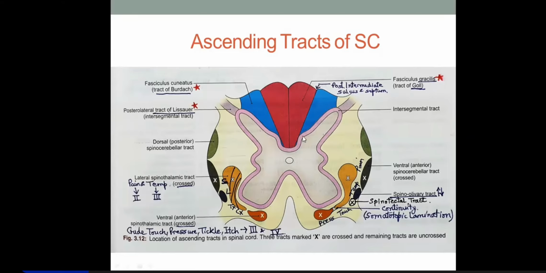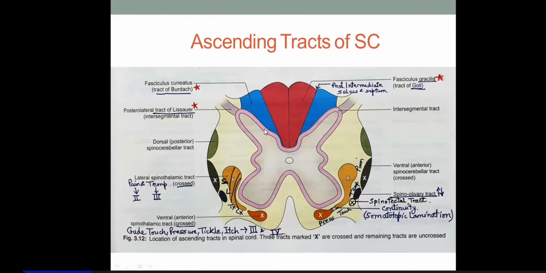Now let me tell you, these tracts are actually the projection fibers going high up into the medulla, thalamus, and higher centers or the cerebellum. But the tracts which stay localized only in the spinal cord, they do not move beyond the spinal cord. Such tracts are these intersegmental tracts. You can see this pink color outline to the gray matter.